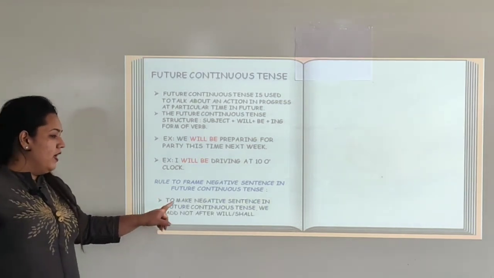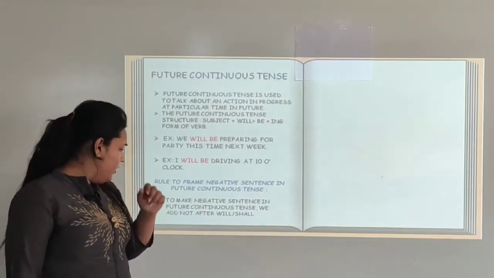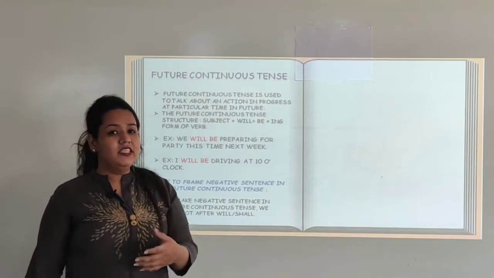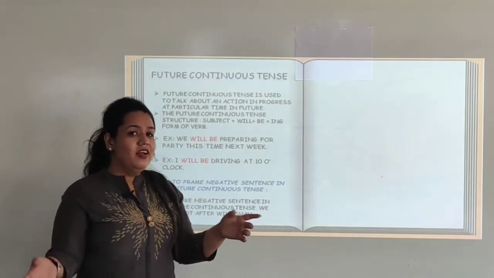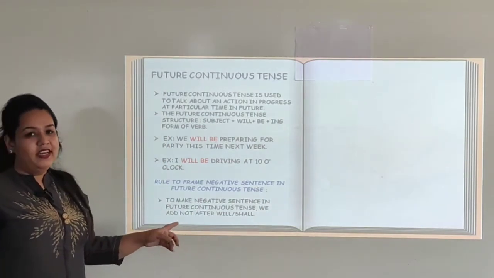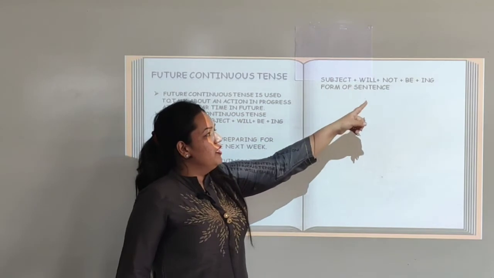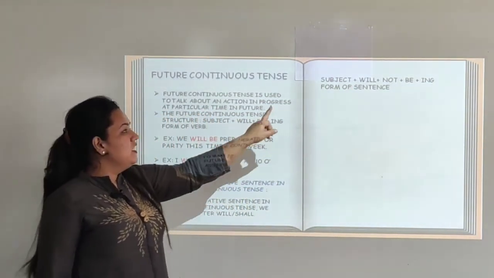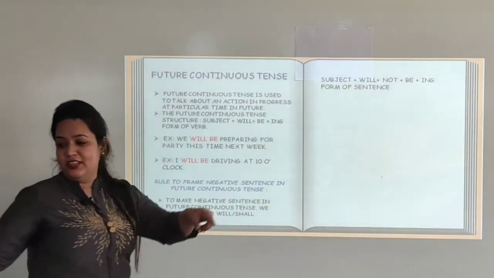Let us see the next part, that is the rule to frame a negative sentence in future continuous tense. To make a negative sentence in future continuous tense, we add not to will or shall in the sentence. We just have to add not after either will or shall to frame a negative. Let us see the rule. Subject plus will plus not plus be plus ing form of the verb. This is the rule for framing a negative sentence in future continuous tense.